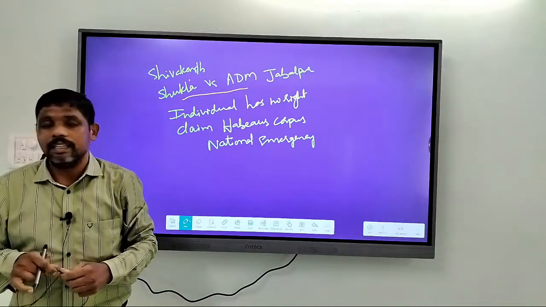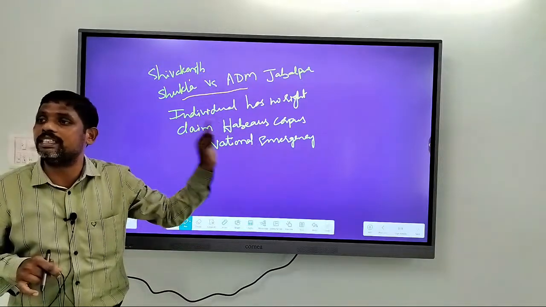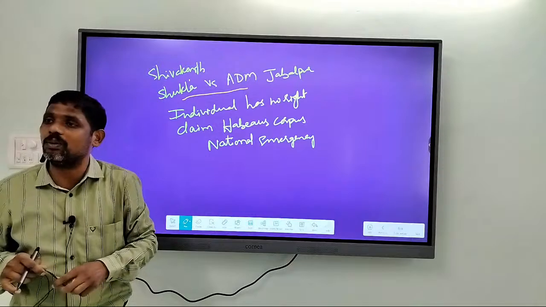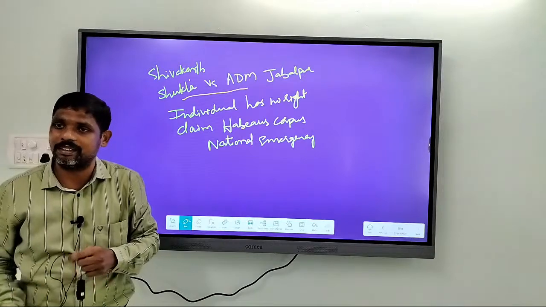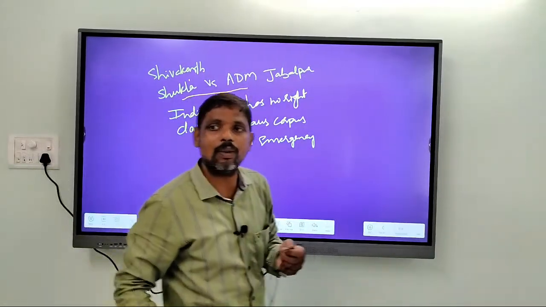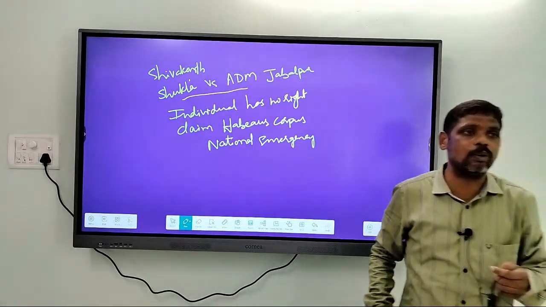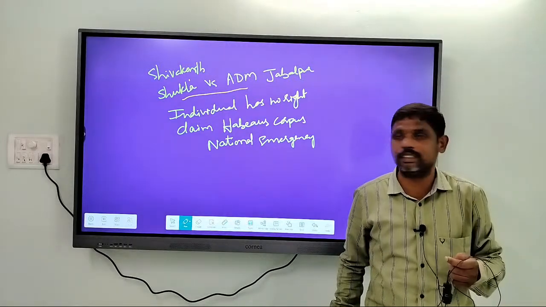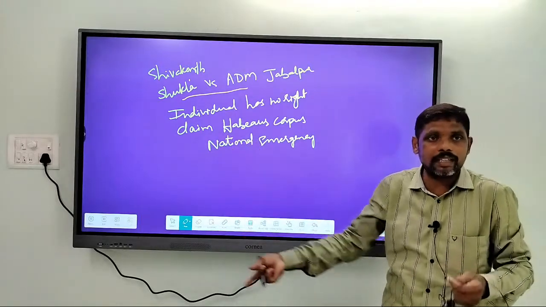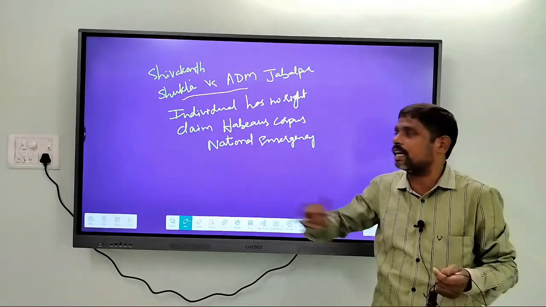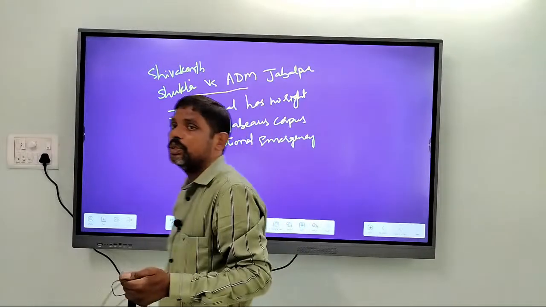That is the reason why this is regarded as one of the worst judgments given by the Supreme Court in its history. Because what is the purpose of the Supreme Court? Is it to protect life and liberty or to restrict life and liberty? What is the ultimate role of the Supreme Court? Its role is to act as guardian and watchdog of fundamental rights. But here the Supreme Court said that individuals cannot come to courts and cannot ask for any kind of remedy. So this is regarded as the worst judgment in the history of the Indian judiciary.